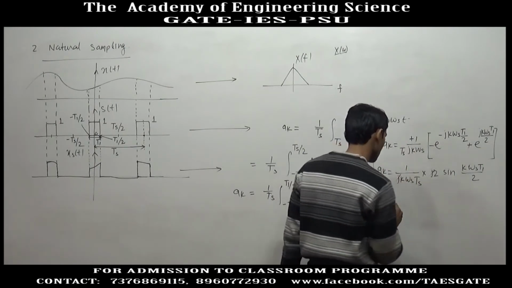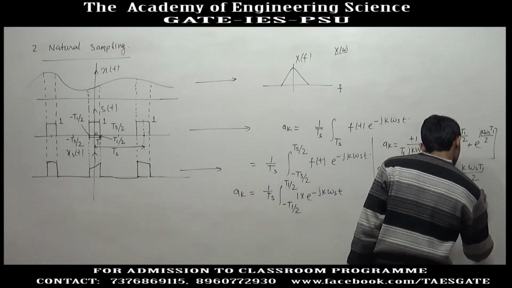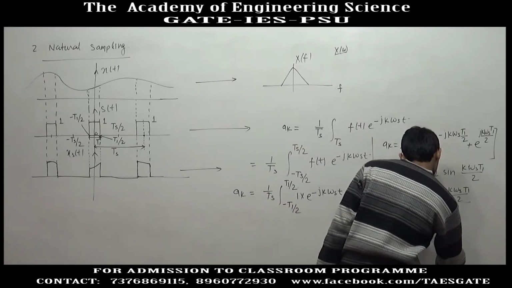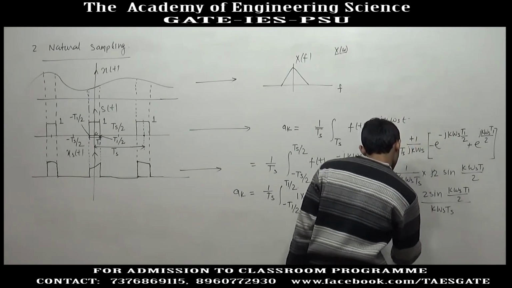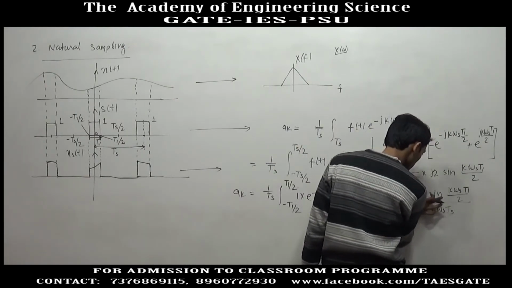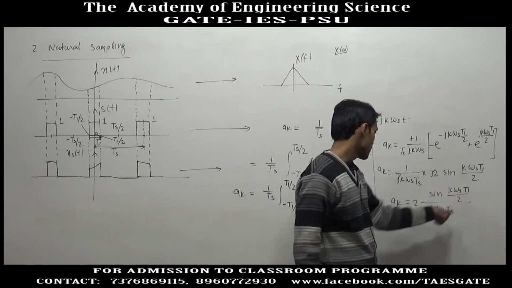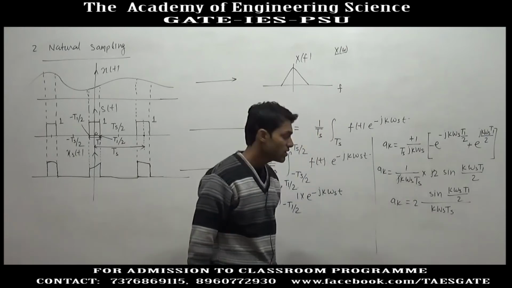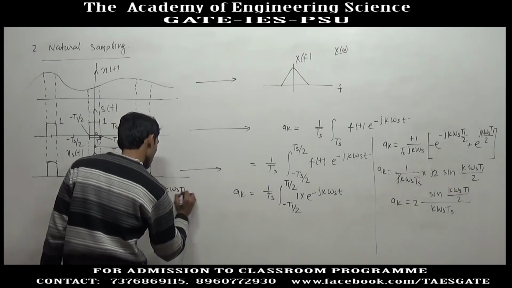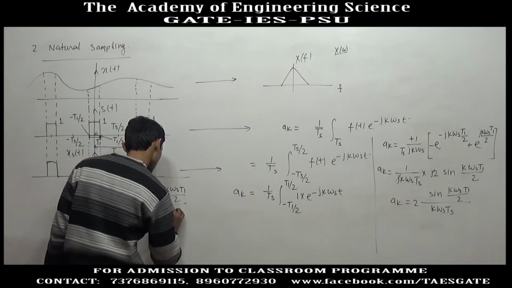So this gives 2 sin k omega s T1 by 2 divided by k omega s Ts, where T1 is the width of the pulse and Ts is the time period of the pulse. This is a k for a rectangular pulse of width T1. Taking 2 sin k omega s T1 by 2 over k omega s Ts, omega s into Ts is 2 pi, so 2 and 2 cancel out. This gives sin k omega s T1 by 2 divided by k pi.